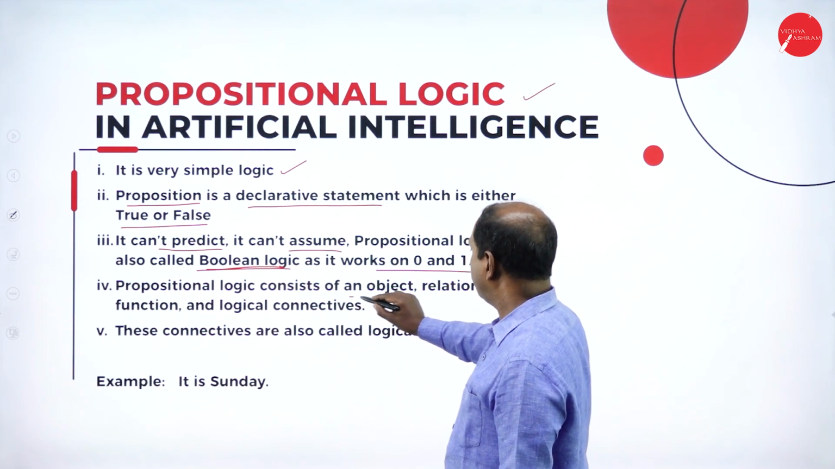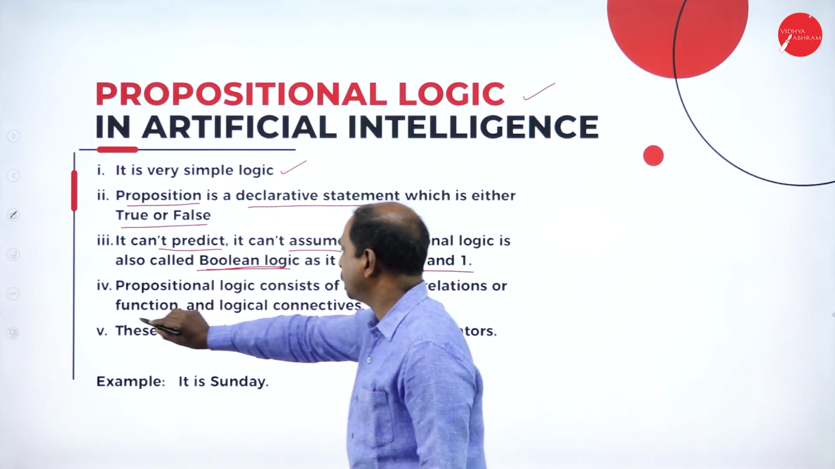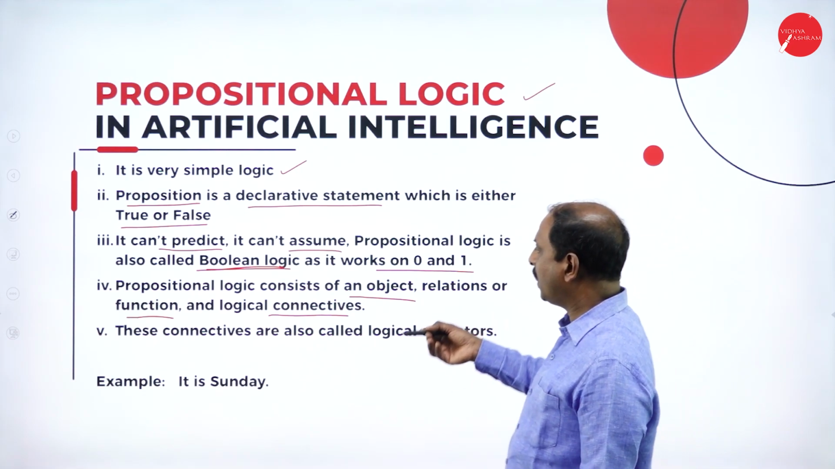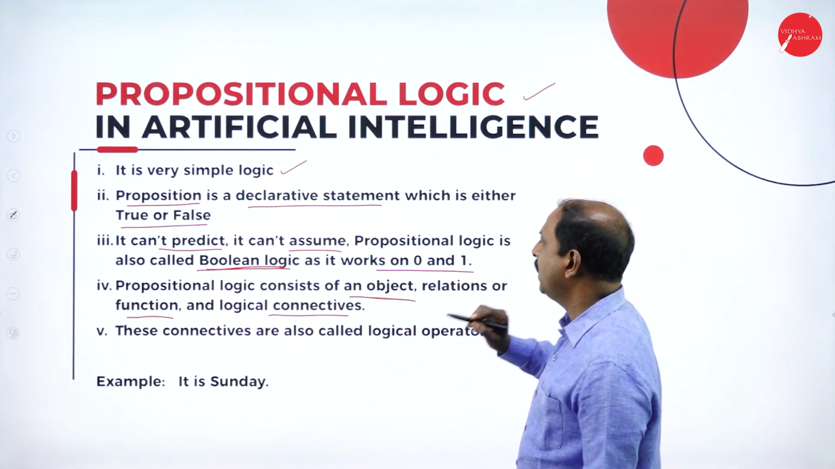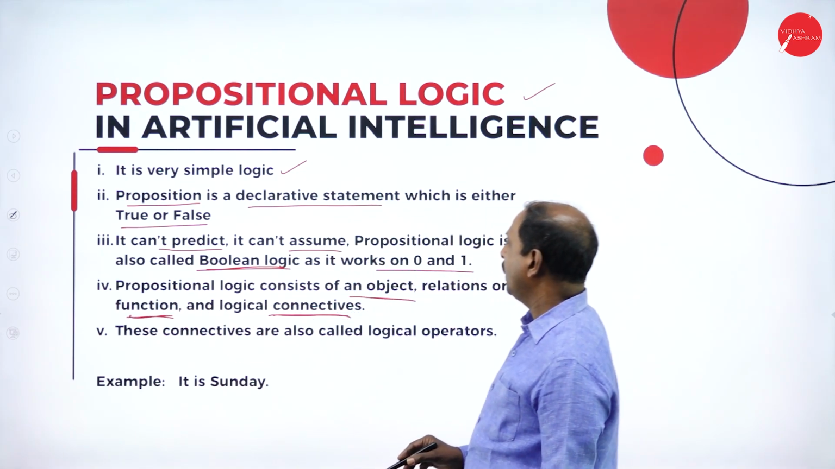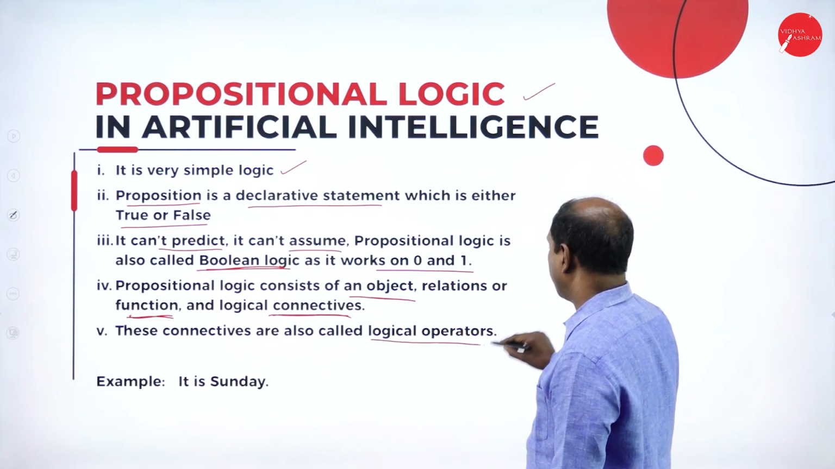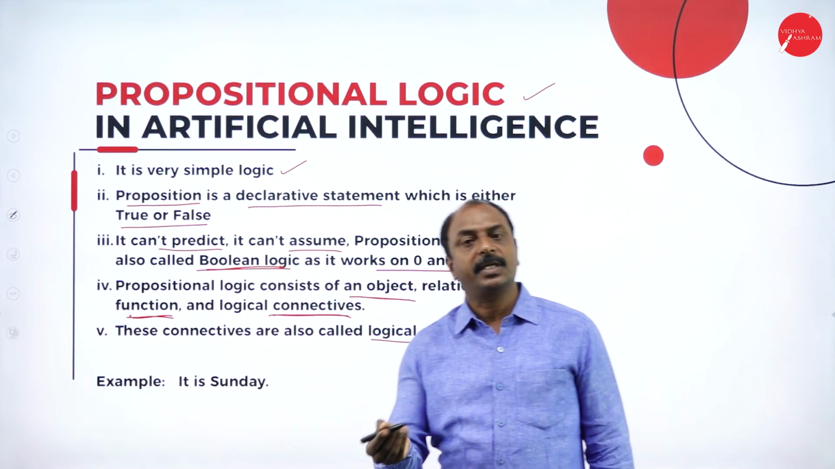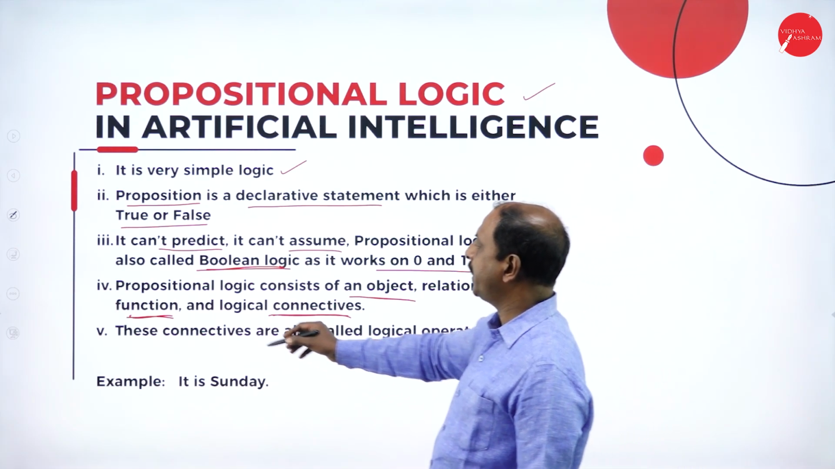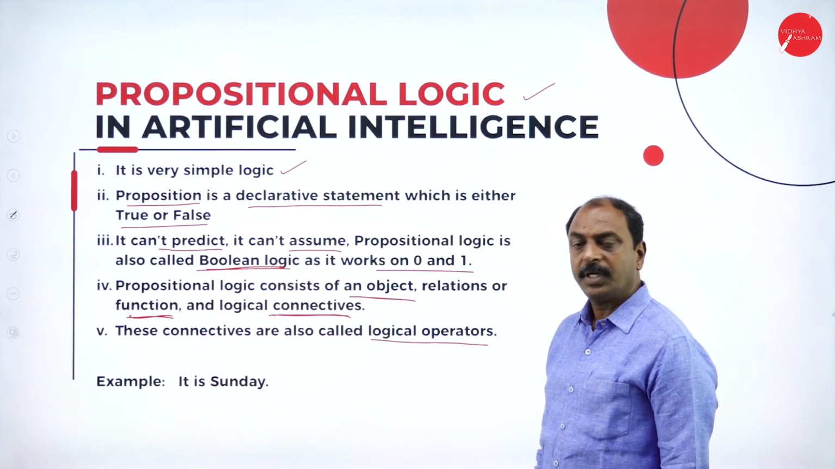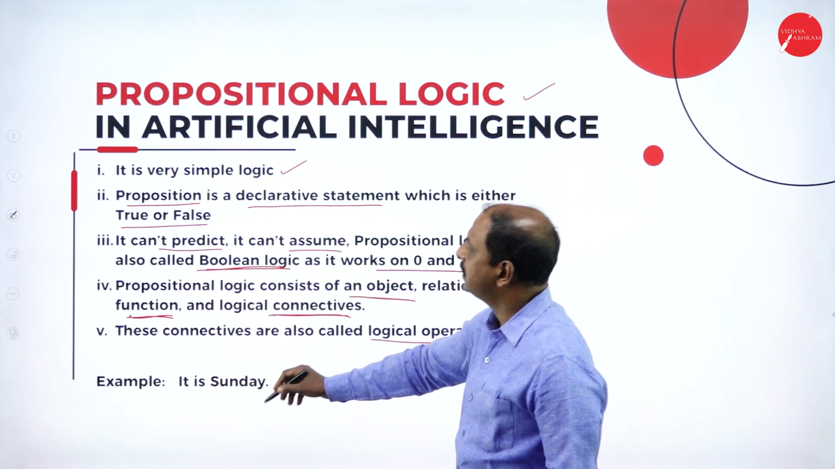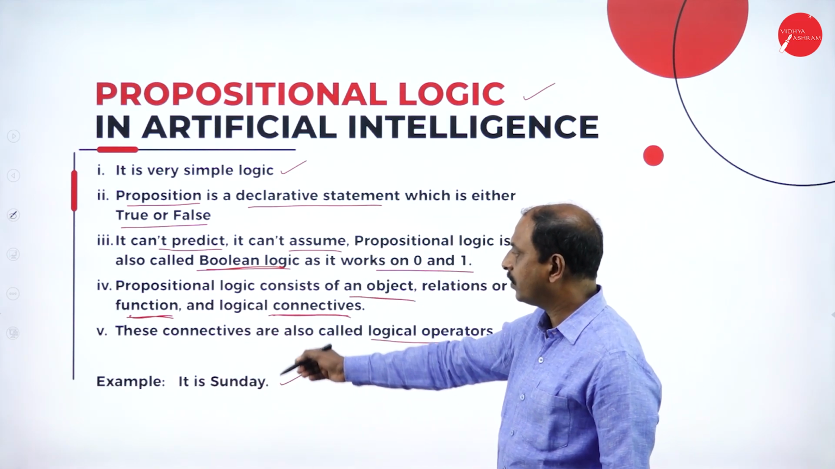It consists of objects, relations or functions, and logical connectives. So there are three components here: the object, the function, and the connectives, which are called logical operators. They work or operate on different types of propositions. Now look at the example: it is Sunday. It is a simple statement, a simple proposition, and an example of a proposition.